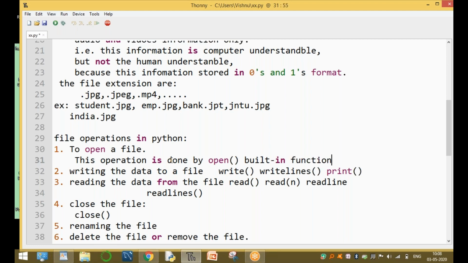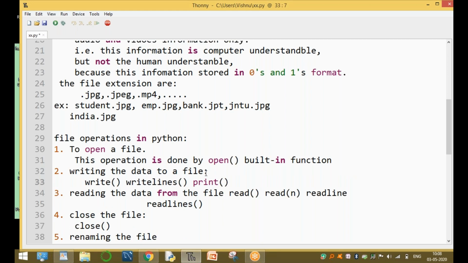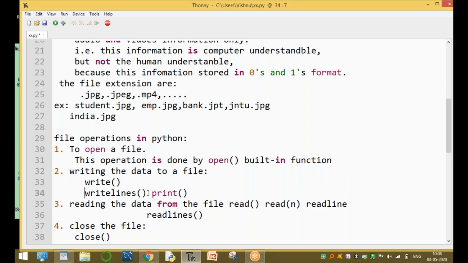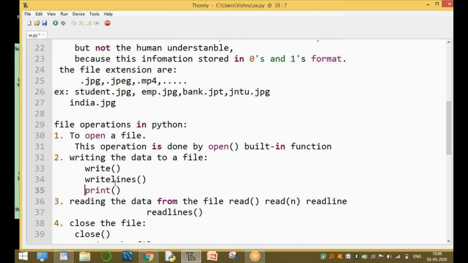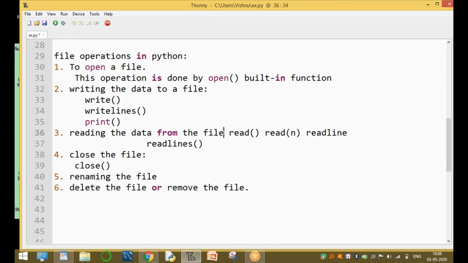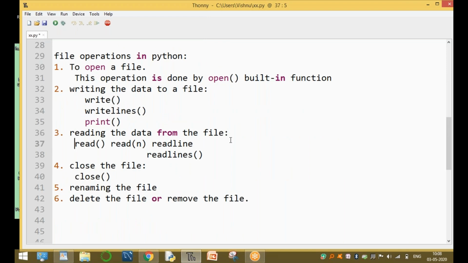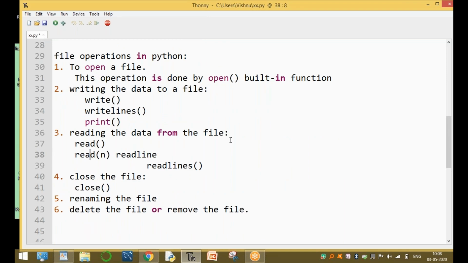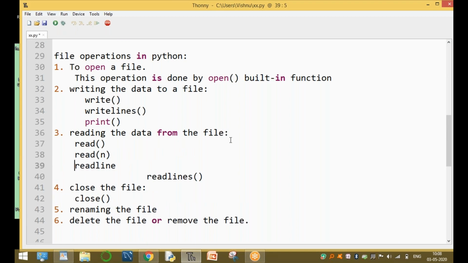Clear, guys? Okay. The next one, writing data to a file, means storing the information permanently. This operation is done by three functions: the write function, the writelines function, and the print function. For reading data from the file, four inbuilt functions are available: read without any argument, read n meaning n number of characters, readline, and readlines.